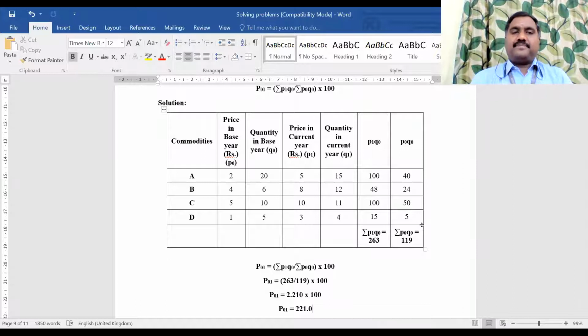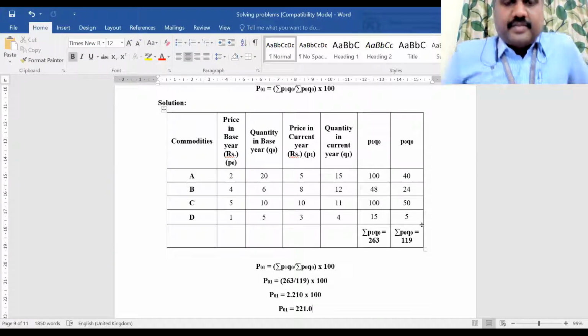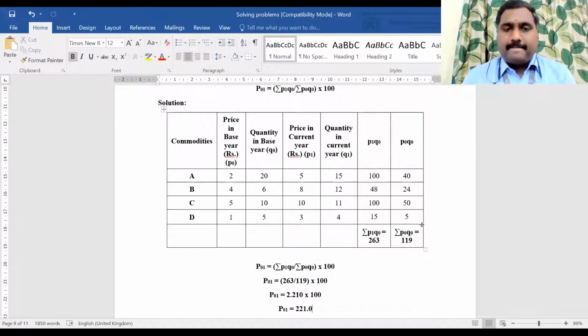Copy this problem. So you can try the next problems also. I will show you the next problem under the Paasche method.